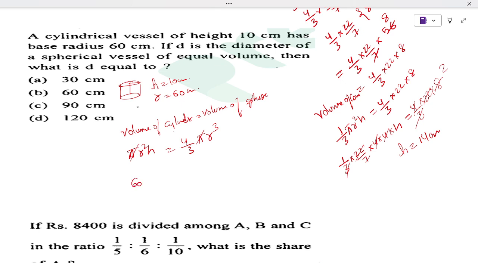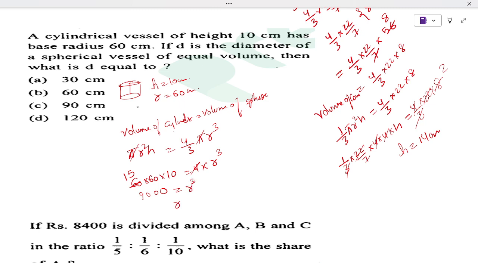So here 60 into 60 into height 10, and 4 into this will give us r cube. So 4 1 times 4, 1 times is 4 and 4 5 times is 20. So if we find it, then this will give us 15 into 6, what? 6 5s are 30, 0 down, 3 in hand, and then 6 1 times 6 plus 3 will give us 90.